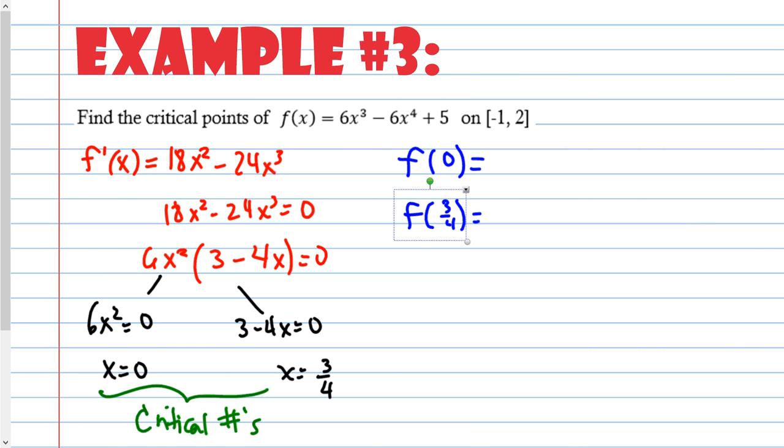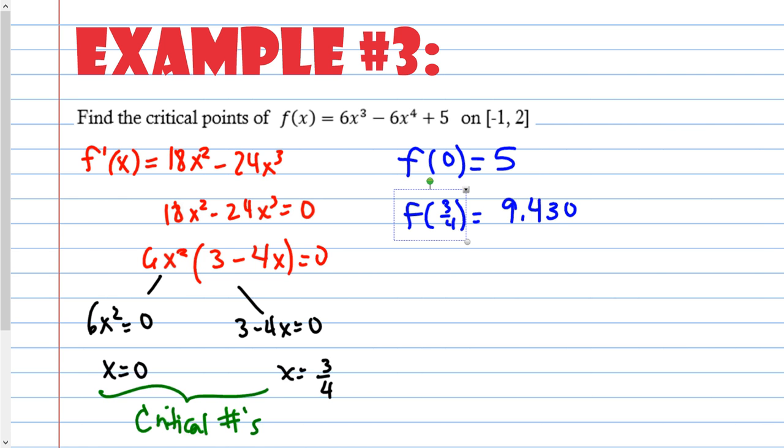So 0 minus 0 plus 5. And then 3/4, not a pretty number to have to plug in. Not impossible either. This is probably going to be a calculator one. So plug in and you get 9.430, rounded to 3 decimal places.